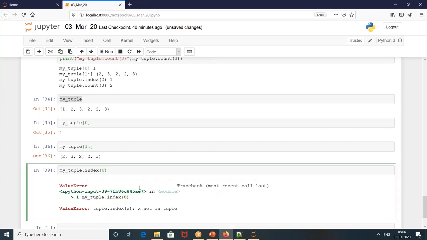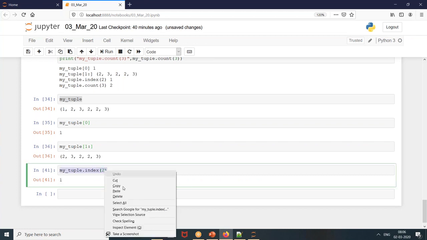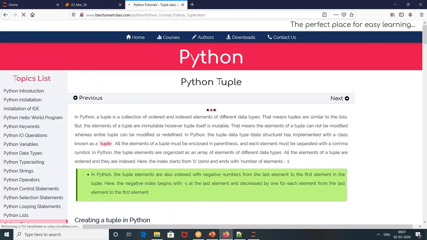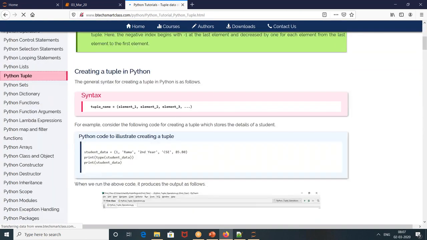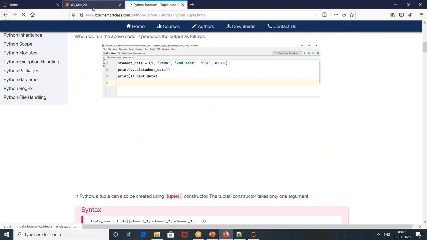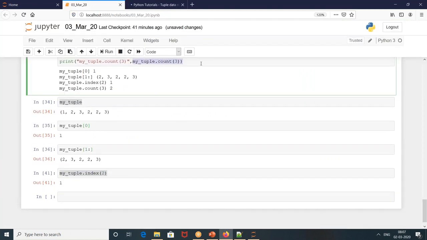Tuple x of index 1, answer is 0. 2, answer is 1. Let me research on this. Even I forgot what it is saying. By the time it loads, let's get this tuple count of 3.